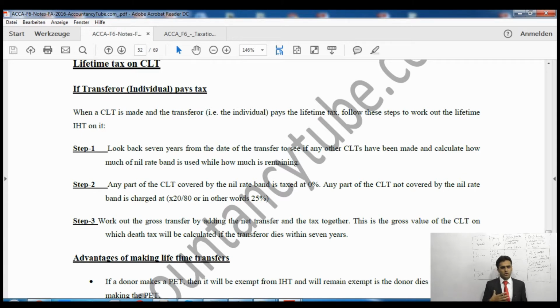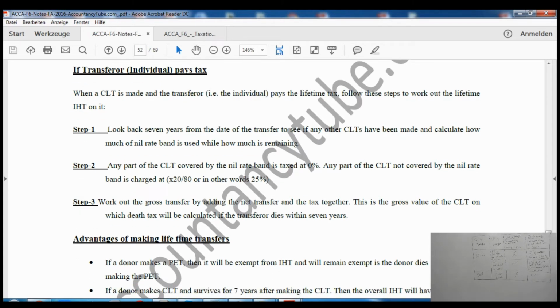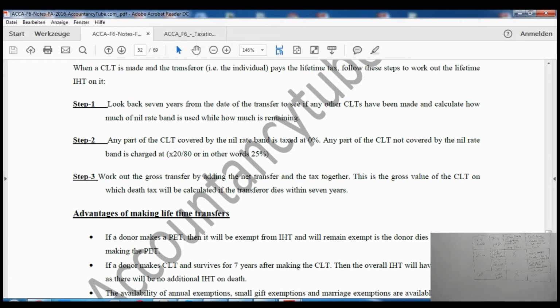If I say I won't pay, then they will deduct it out of the value of the gift, right? But if I say to HMRC, I am the transferor, please don't deduct it out of the gift, and I will pay the tax, in that case the tax rate is going to be 25%, right? So the extra 5% is because of the risk taken by HMRC, because they are taking the risk that I might pay, I might not pay.